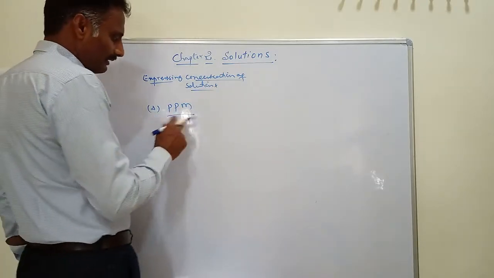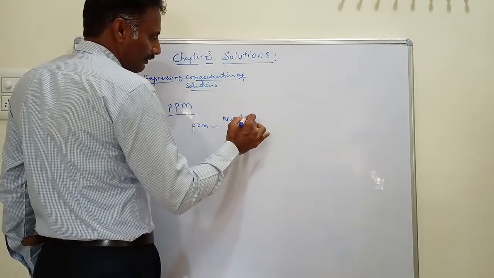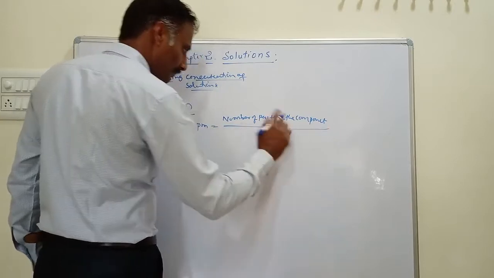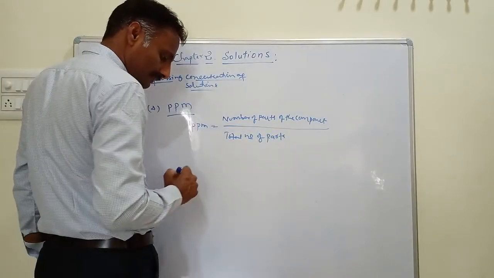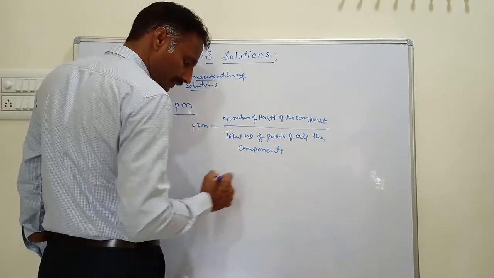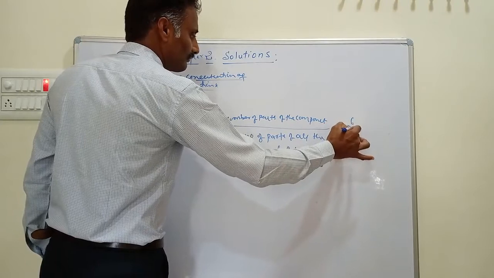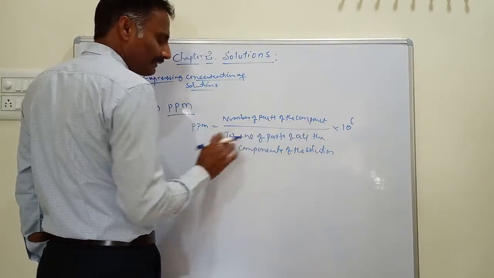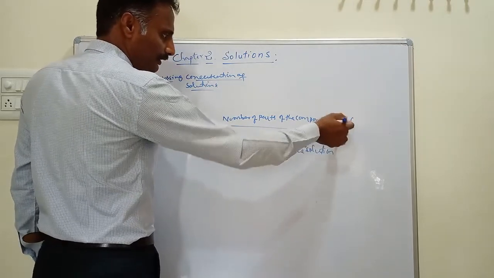Okay, then what is the definition of parts per million? Parts per million is equal to the number of parts of the component divided by the total number of parts of all the components of the solution, into million, that means 10 to the power 6. That is, parts per million is defined as the number of parts of that particular component divided by the total number of parts of all the components of the solution, multiplied by 10 to the power 6.